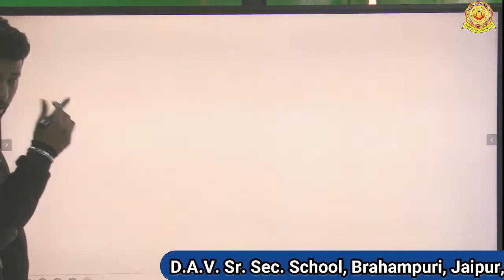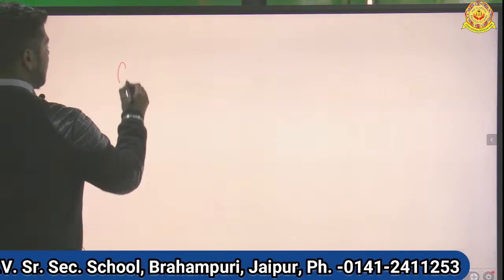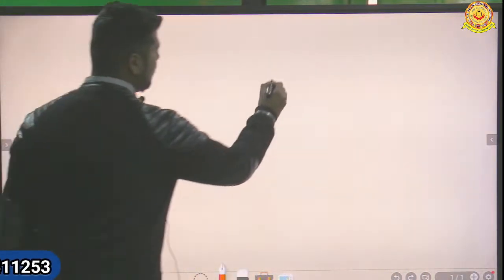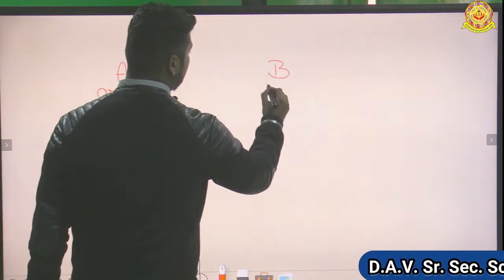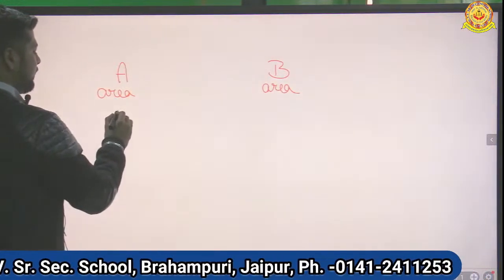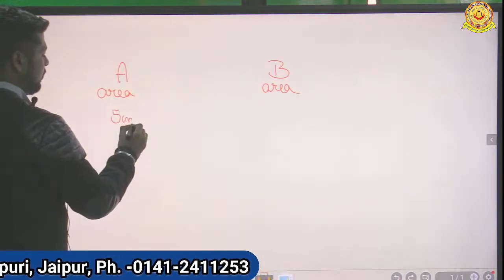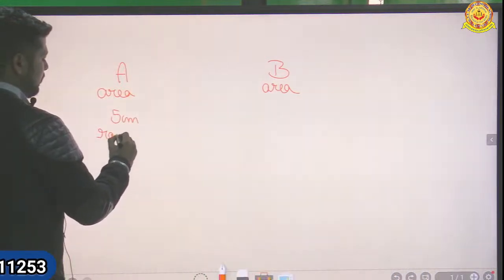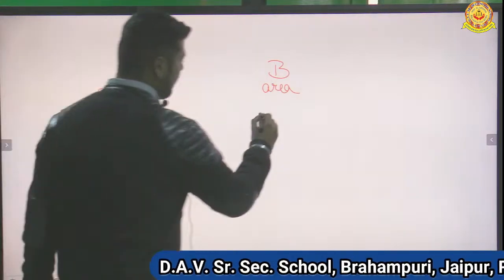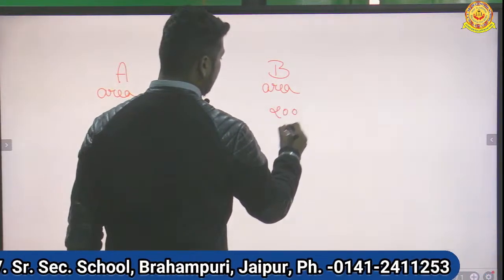I'll give you an example. I have two areas, A area and B area. In A area we have 5 centimeters of rainfall, and in B area we have 200 centimeters of rainfall.